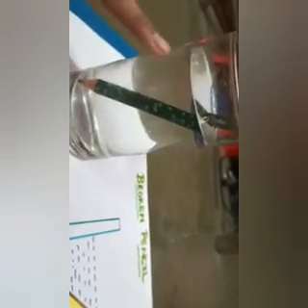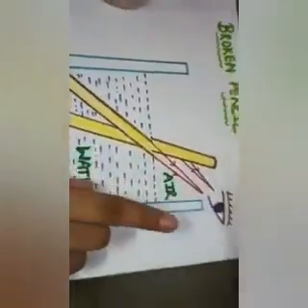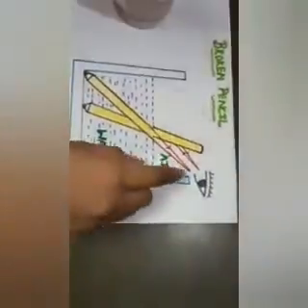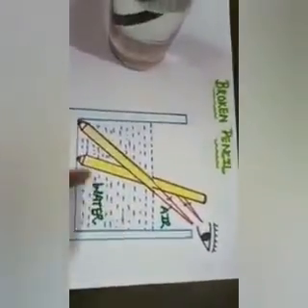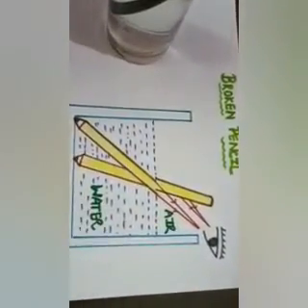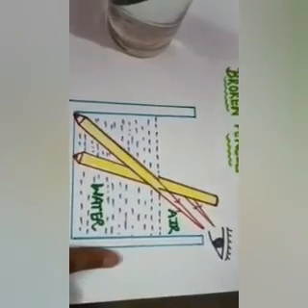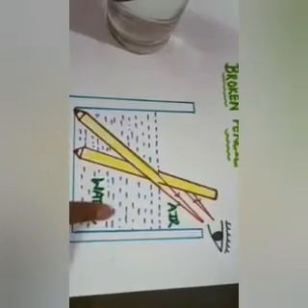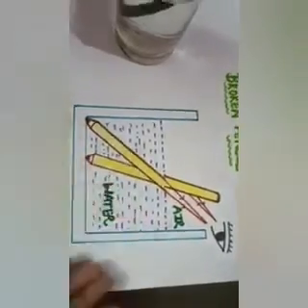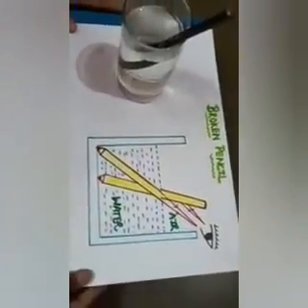See here, the pencil seems to be broken. Now let's see what breaks the pencil. Light travels slower in the water as compared to in the air. As the light enters the glass with the water and it leaves the glass, it changes speed and direction, making the pencil look bent. This phenomenon is called refraction that is taking place here, and it shows how the pencil is broken.